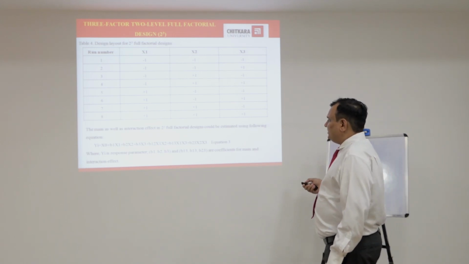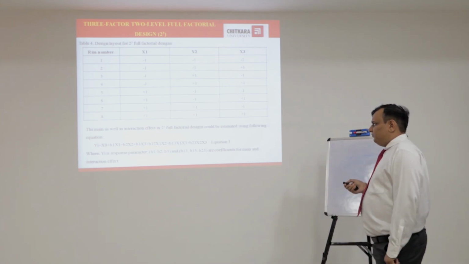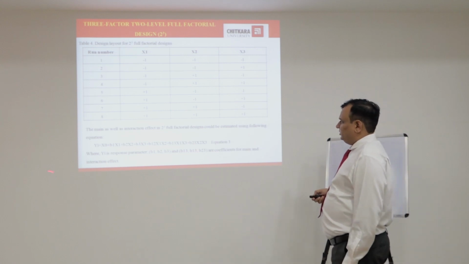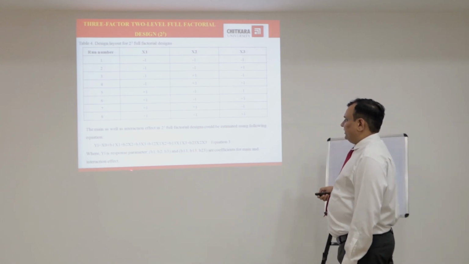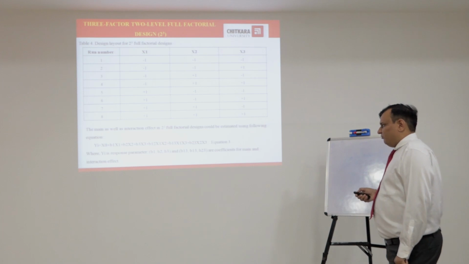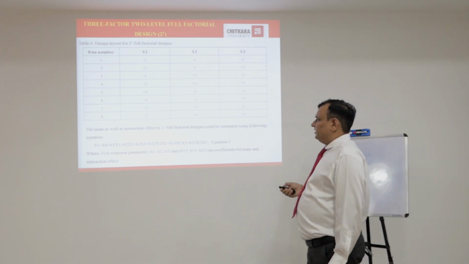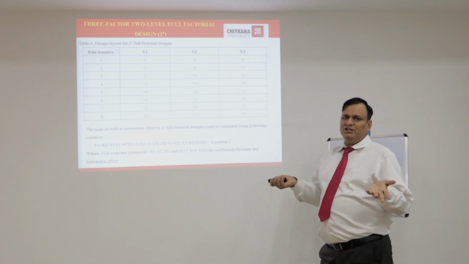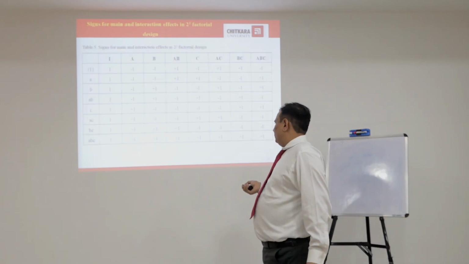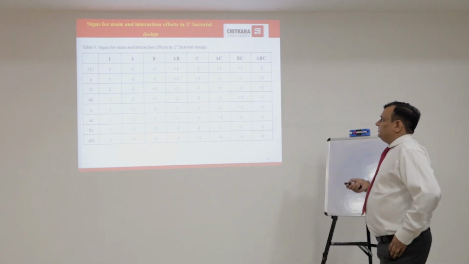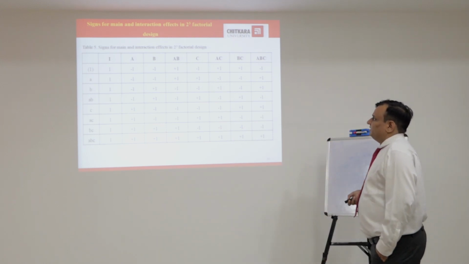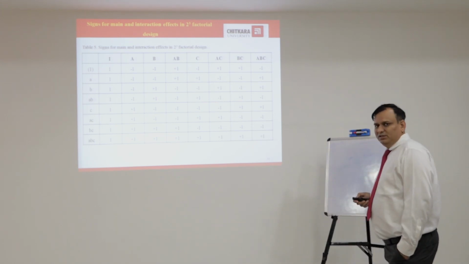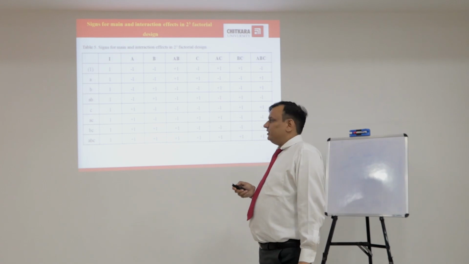The main as well as interaction effects in 2 raised to power 3 full factorial designs can be estimated using the following equation. This is again the equation from which we can calculate the response parameters and the values of coefficients, and we can study the effect of any factor. There is an increase effect, there is a decrease effect, and there is an enhanced effect of two factors. And this is again the table of signs for main and interaction effects in 2 raised to power 3 factorial designs, as we studied in 2 raised to power 2 full factorial designs.